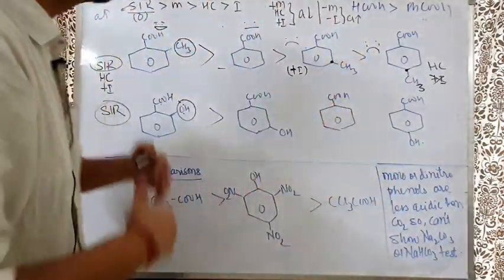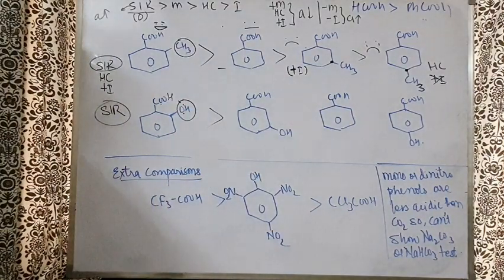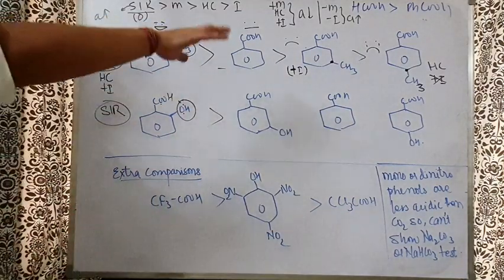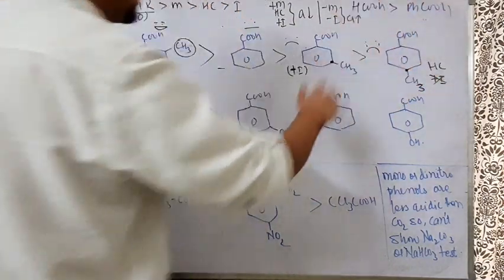But when you compare inductive, obviously ortho will be more than meta, which will be more than para, and at para, if there is some other better effect available, the inductive effect need not be checked.